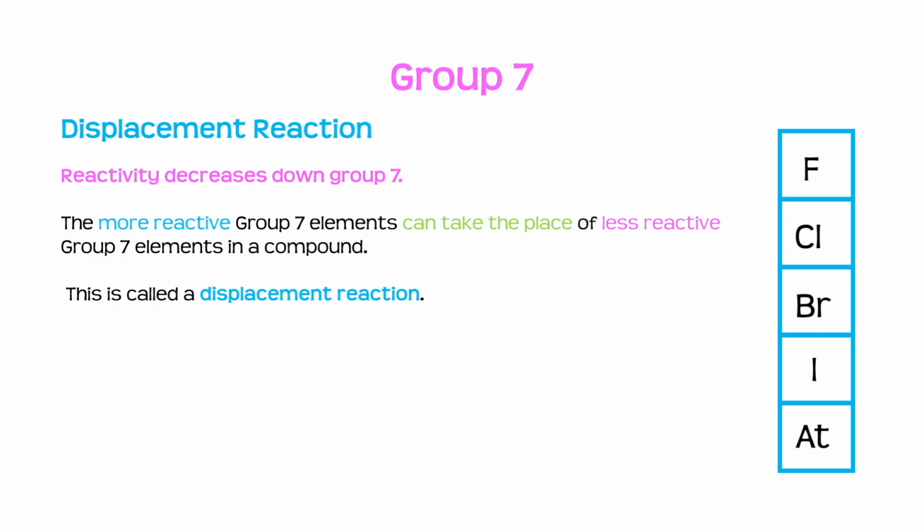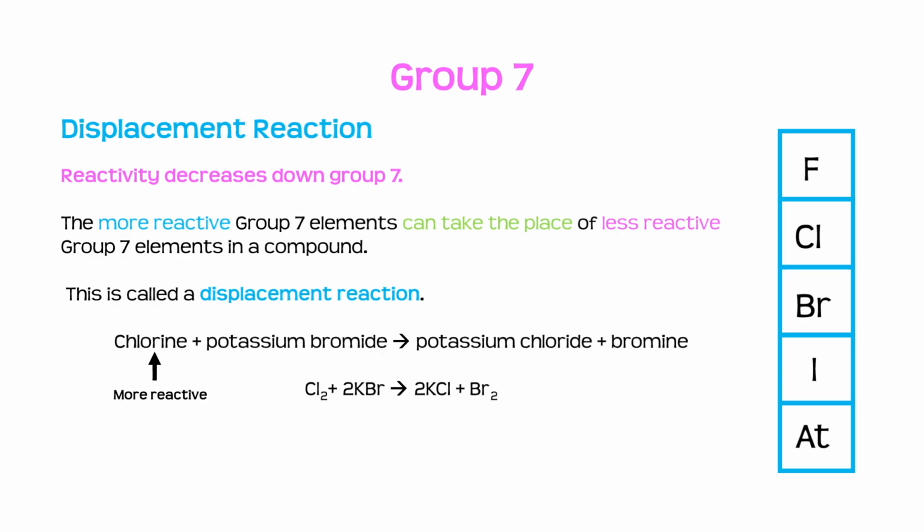So if we have chlorine reacting with potassium bromide, we will see that the chlorine, which is more reactive, will displace the bromine, giving us potassium chloride and bromine. However, if we reacted chlorine with potassium fluoride, because chlorine is less reactive than fluorine, we actually have no reaction take place because the chlorine cannot displace the more reactive fluorine.